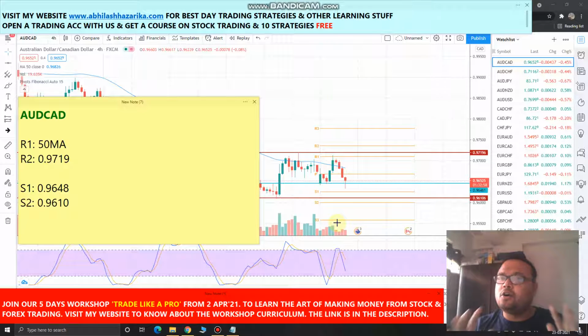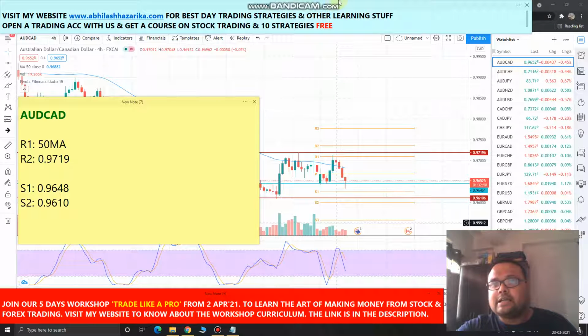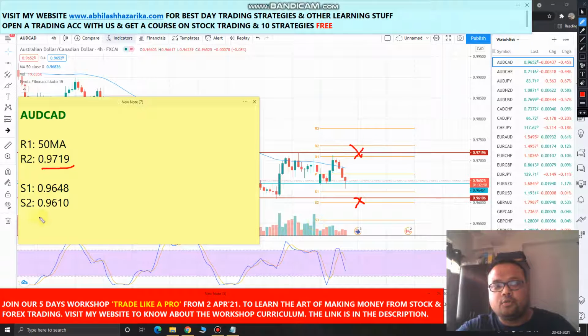So just avoid Australian dollar, Canadian dollar until and unless it crosses either this level, resistance 2, or support 2. These two are the levels that we need to keep our eyes on.